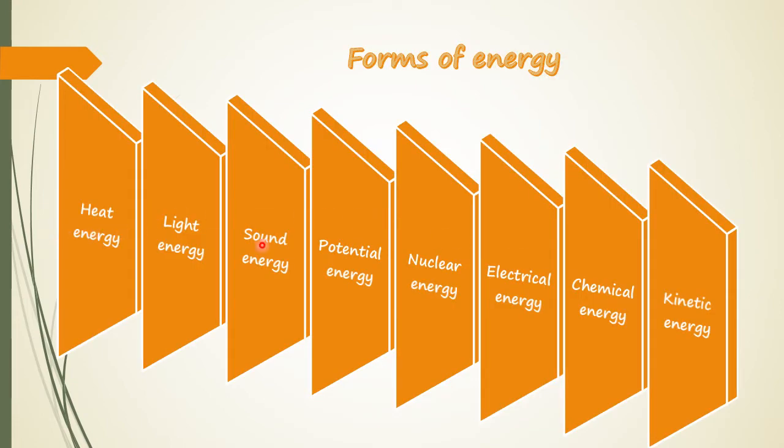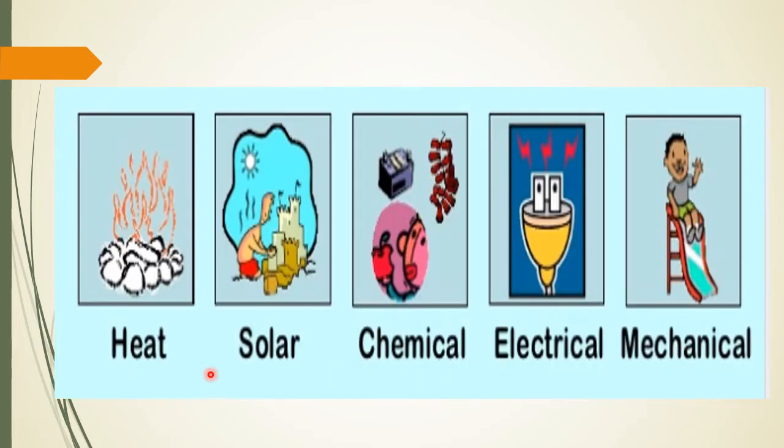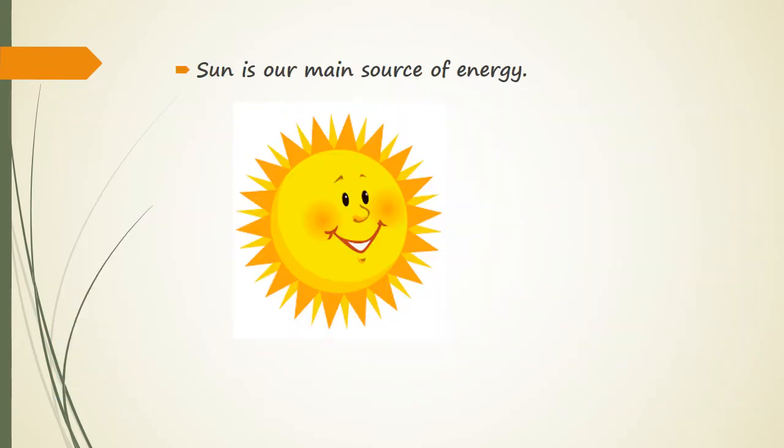Here you can see the different forms of energy, that is heat energy, light energy, sound energy, potential energy, nuclear energy, electrical energy, chemical energy, kinetic energy. These are also examples of heat energy, solar energy, chemical energy, electrical energy, and mechanical energy. I pasted this picture over here just to make it easy for you to understand the basic examples of every sort of energy. Okay, but remember the main source of energy is the sun.